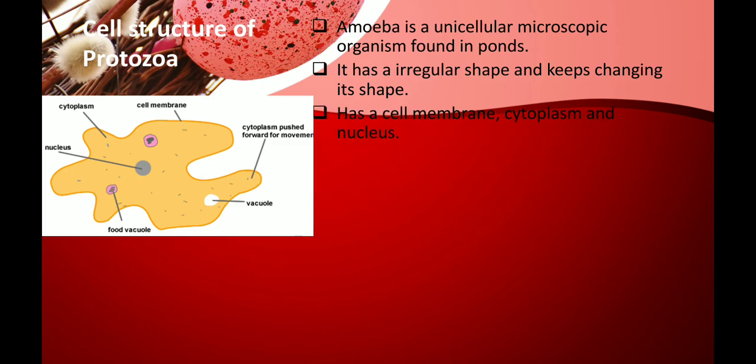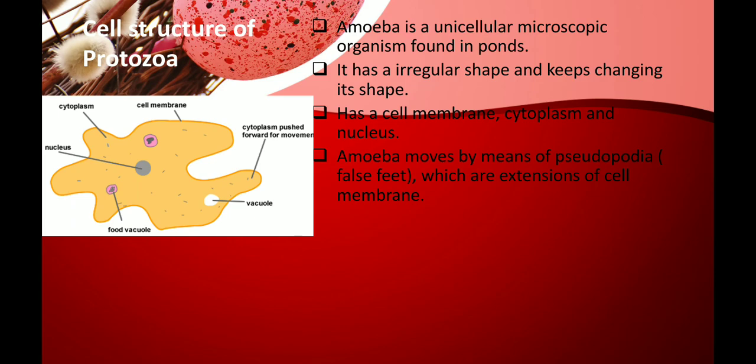So this amoeba has a cell membrane, you can see, and inside that cell membrane we have a cytoplasm and a nucleus. Amoeba moves by means of pseudopodia, false feet, which are extensions of the cell membrane. This is a very peculiar feature of this amoeba. So how does this amoeba move? It moves with the help of pseudopodia. What is this pseudopodia? That I'll tell you in the next slide.